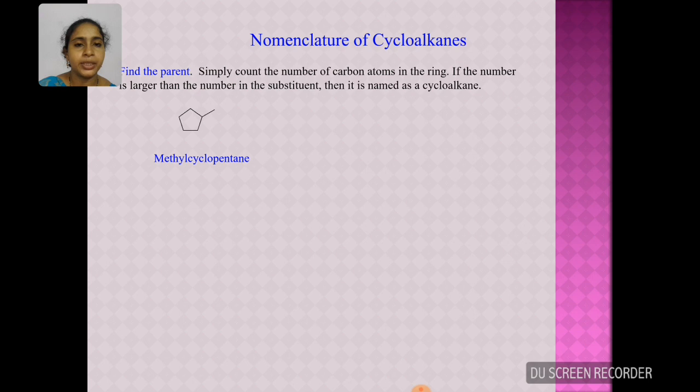In the next example, you again have to count the carbon atoms in the ring and in the side chain. The side chain consists of 5 carbon atoms, whereas the ring consists of only 4 carbon atoms, that is a cyclobutyl ring. Hence, the side chain will be the parent name, and the name of the compound will be 1-cyclobutylpentane.